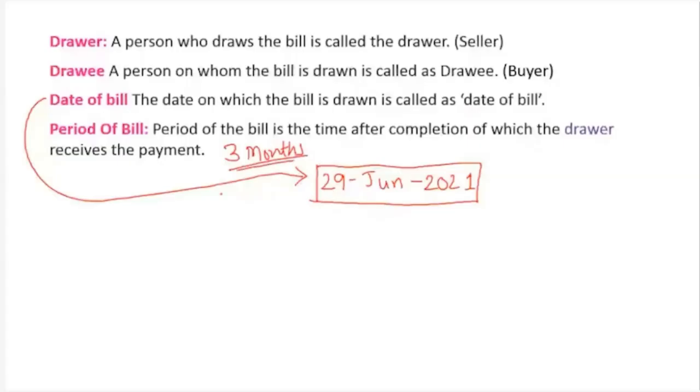So what will be the date after 3 months? Assume karo, period of the bill is 3 months. Credit period is 3 months. So after 3 months, क्या डेट आएगा? 3 महीने के बाद. 29 है तो 29 का 29 ही रहेगा. जून है, जुलाई 1 month, अगस्त 2nd month, सितंबर. करेक्ट? 29 सितंबर 2021.